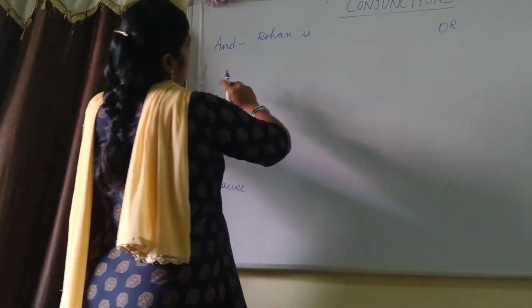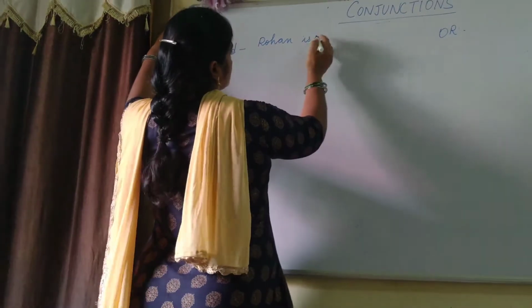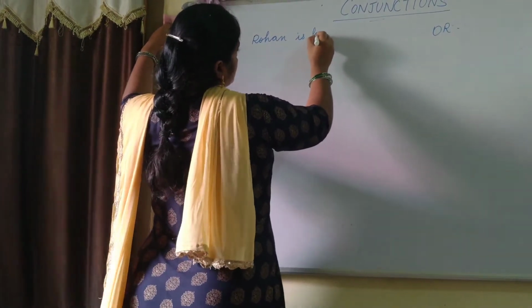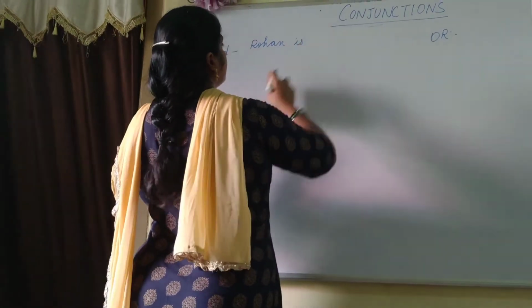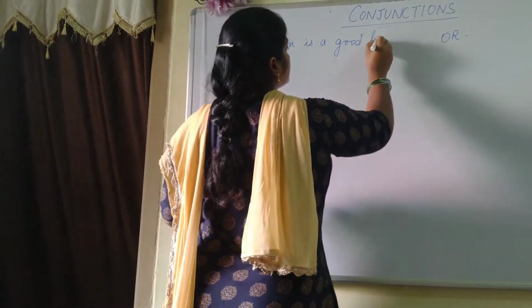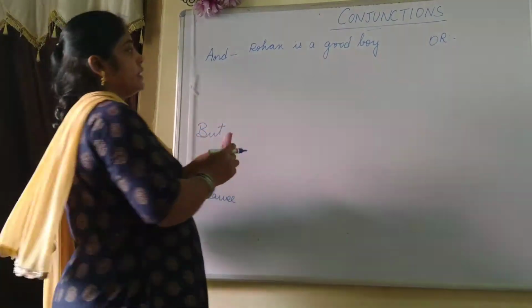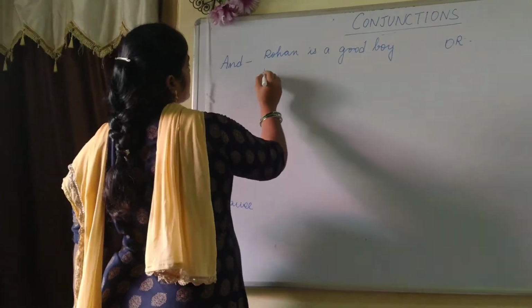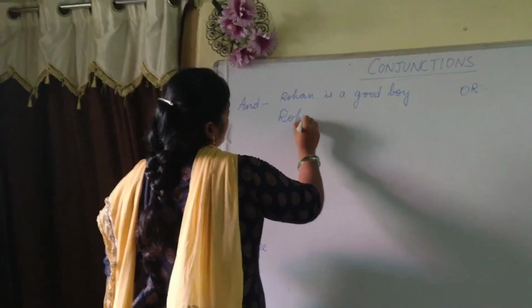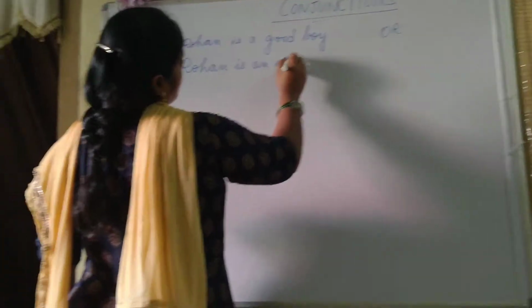Now see here, suppose I am writing Rohan. See the sentences. First I will write without conjunction. Ram is a good boy. Now there is no conjunction in it. Again I am describing Rohan. Rohan is an intelligent boy.